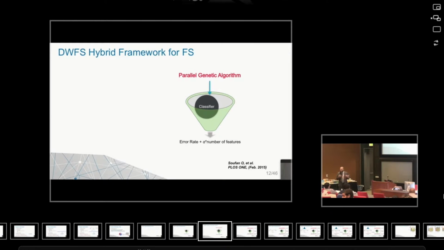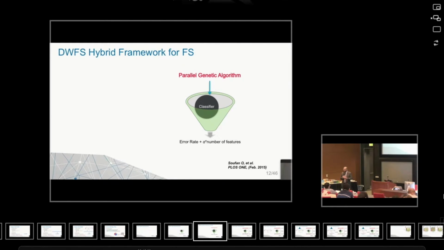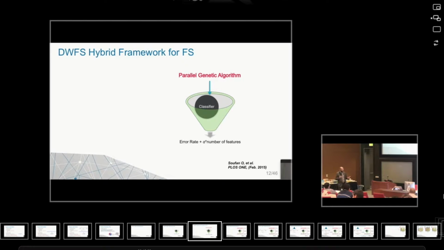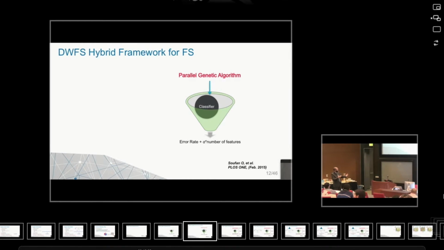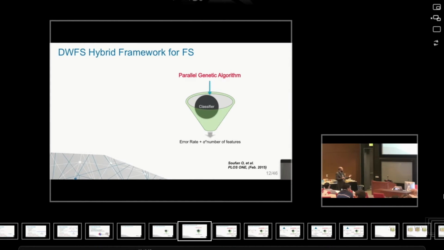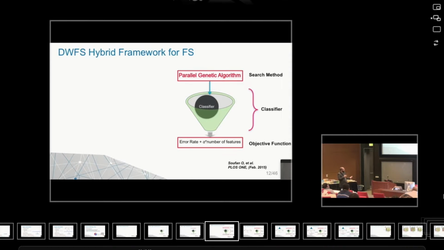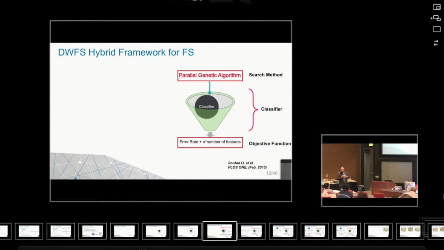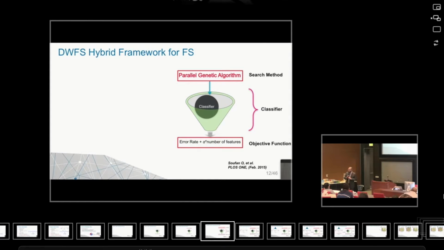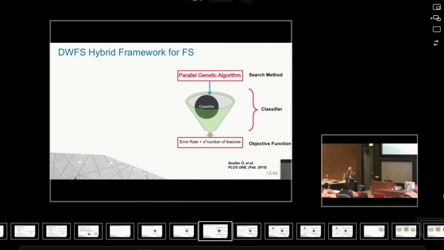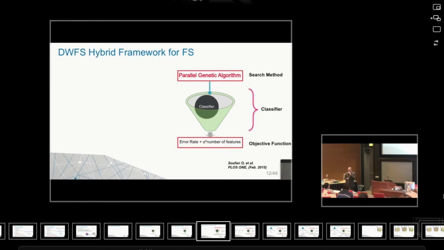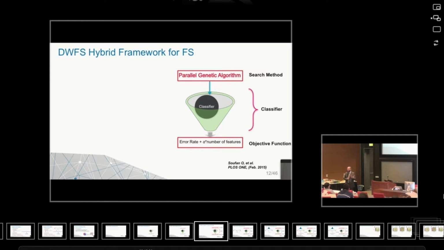Remember, now I'm talking about feature selection, so it's inclusion or exclusion. It's a combinatorial search problem. I can use one of the global search methods like a genetic algorithm or the parallel version of it. All in all, this would be the wrapper approach. The wrapper approach for feature selection is well known to enhance the performance of classifiers. It is criticized for being slow.